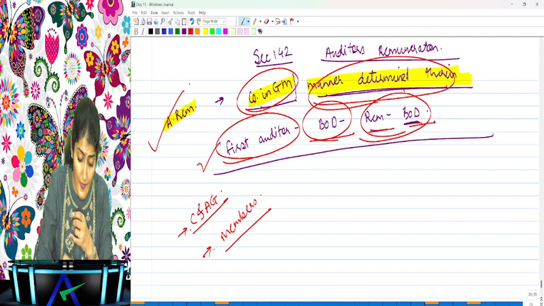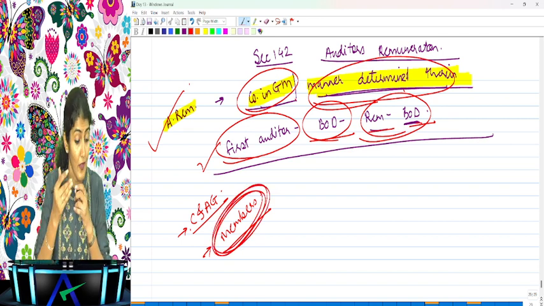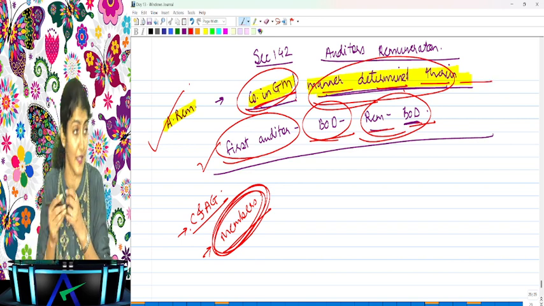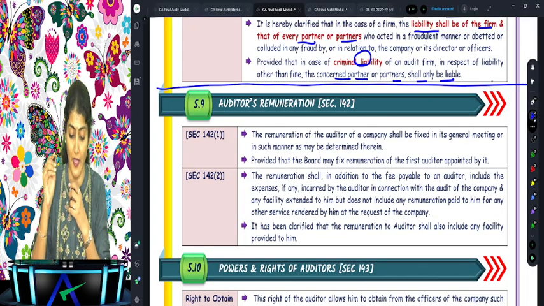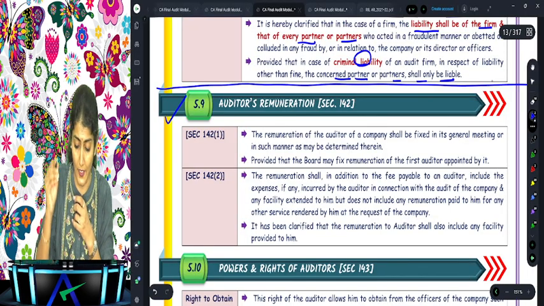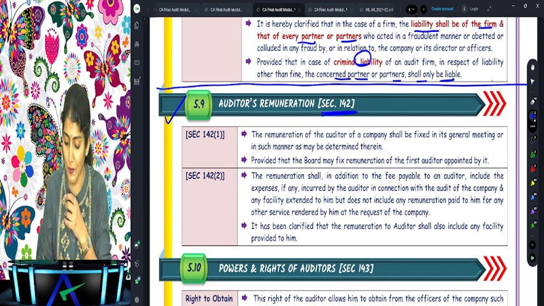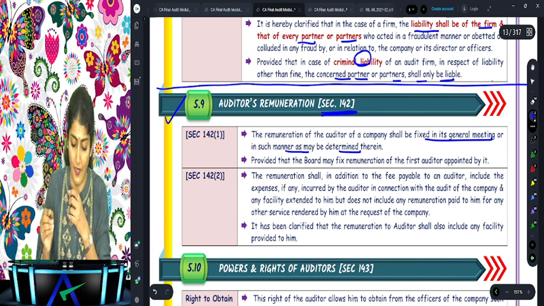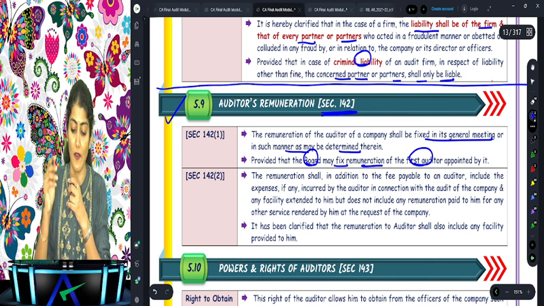So now, other than government company, who appoints the auditor? Members. Who will decide the remuneration? The members can decide. So company in general meeting or in the manner determined therein, right? So that is section 142 regarding the remuneration of the auditor. Remuneration will be fixed in the general meeting or in the manner determined therein, and when the first auditor has been appointed by the board, the board may fix the remuneration.